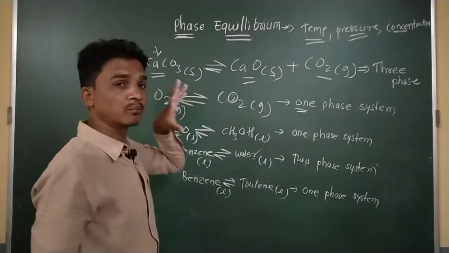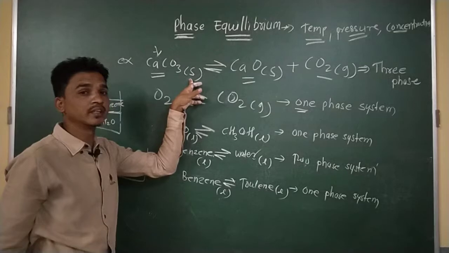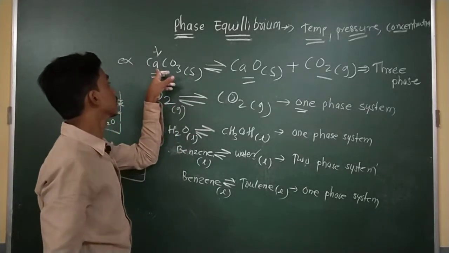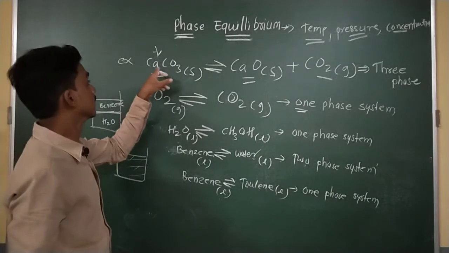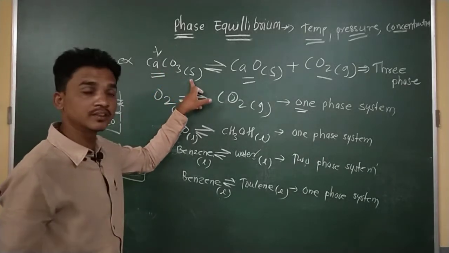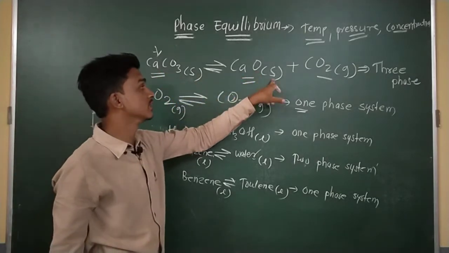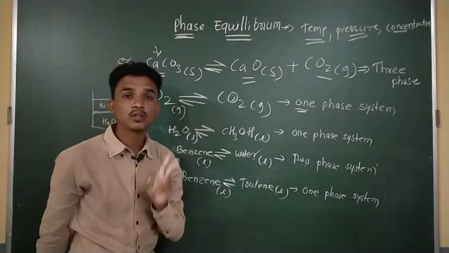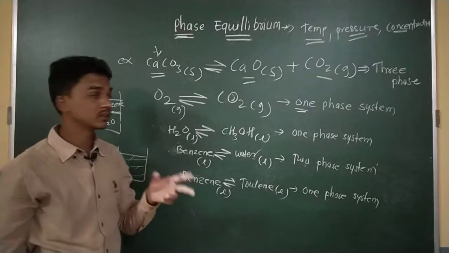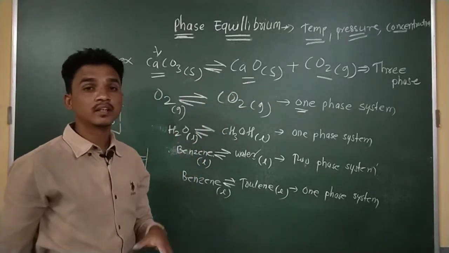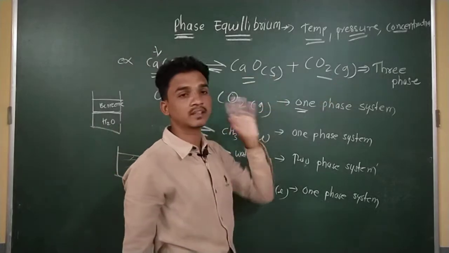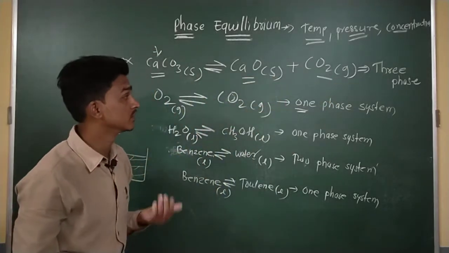Remember one thing, every solid has one phase. Calcium carbonate is here, this exists as a solid. Calcium oxide is here, this exists as a solid. These two solids are different, so we can say one and second, and this one is gas. That means this is a three phase system.